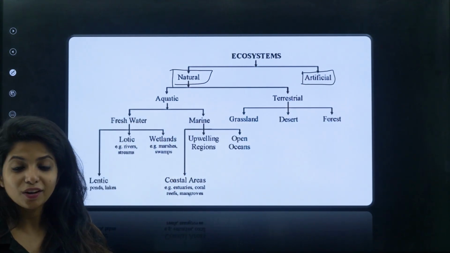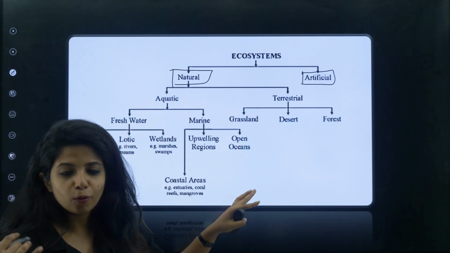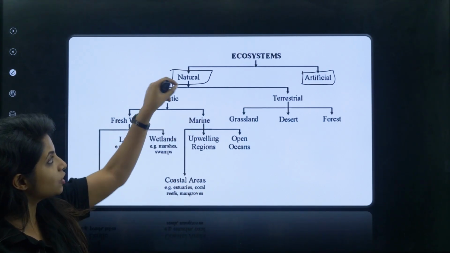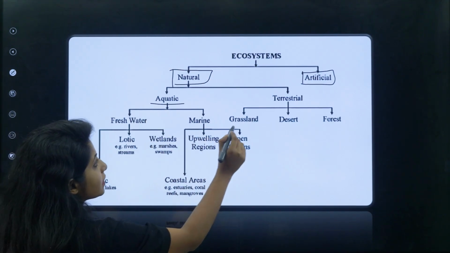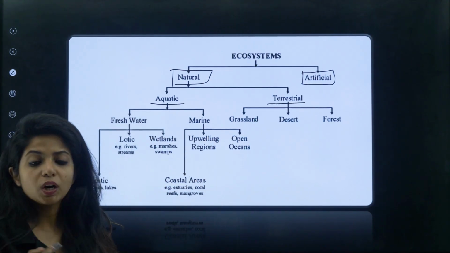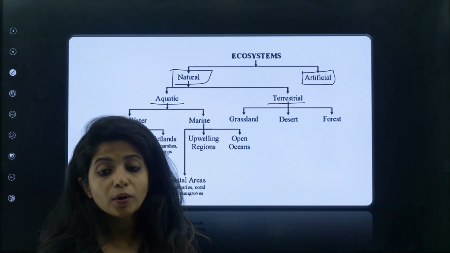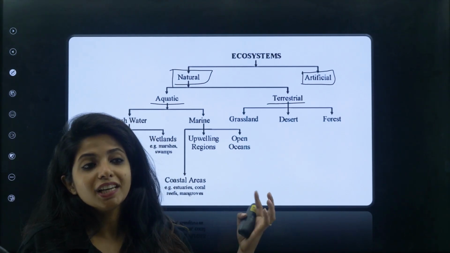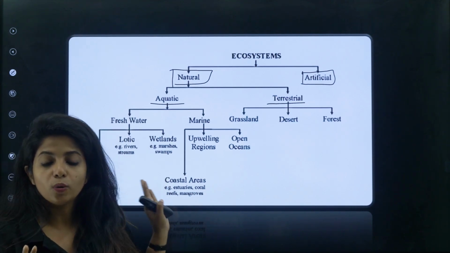That sounds kind of interesting. We'll come to the interesting part later on. As of now, let's cover the boring part first. So, natural, which is naturally occurring, we have two different types again. One is aquatic and the other one is terrestrial. Aquatic, as in, it has to do with water bodies. So wherever water is there and this area is acting as an ecosystem, you call it an aquatic ecosystem.